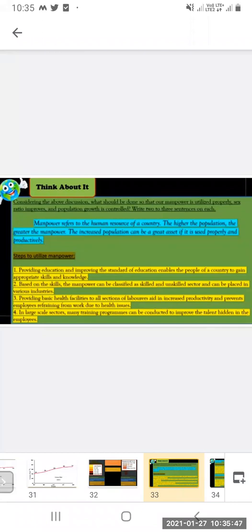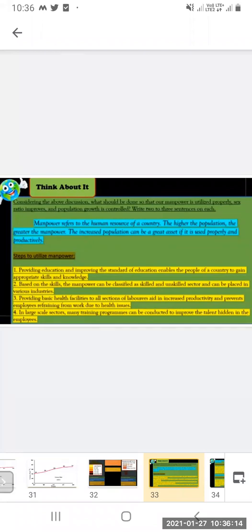Based on the skill, the manpower can be classified as skilled and unskilled sector, and according to that, they can be appointed in the various industries.